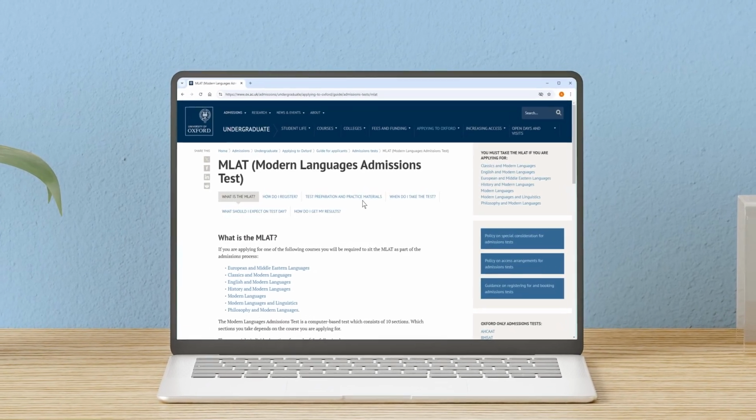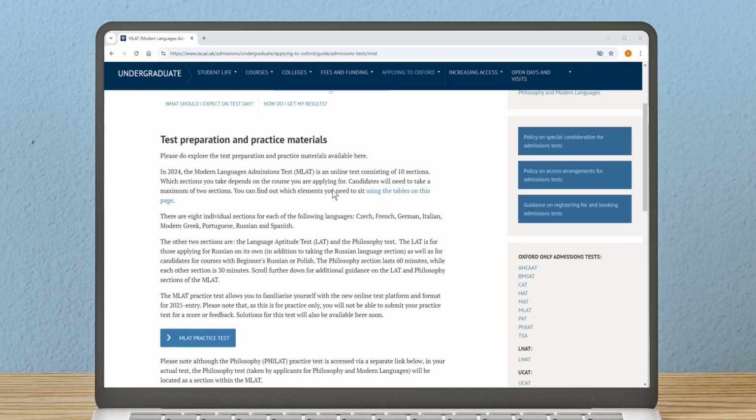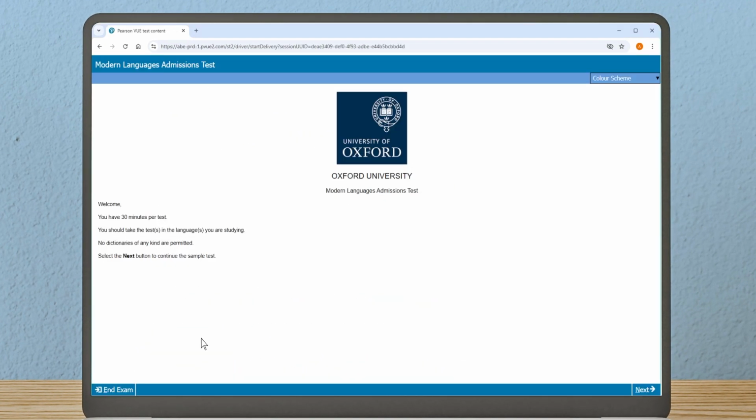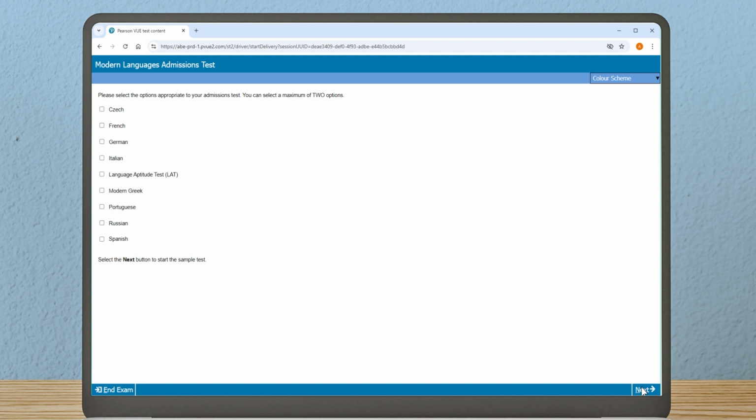Now let's take a look at the MLAT online practice test and explore the test platform so you can feel confident on test day. First, read the instructions. You will see that the test consists of 10 sections. Which sections you take depends on the course you are applying for.